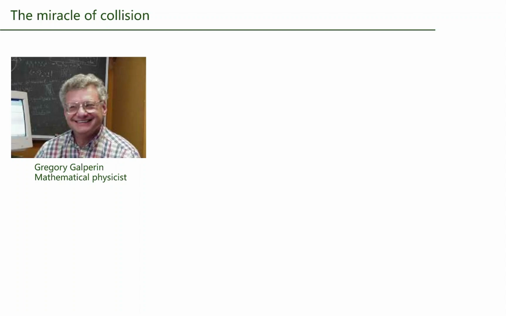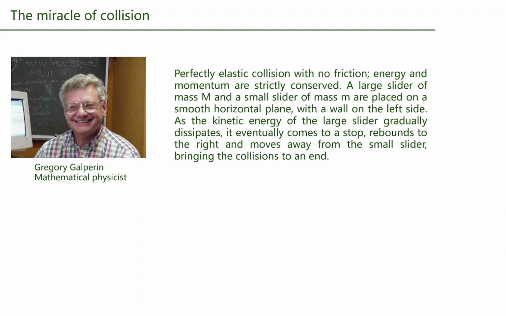In 2003, mathematical physicist Gregory Galperin published a research paper. Consider perfectly elastic collisions with no friction, where energy and momentum are strictly conserved. Place a large block of mass m and a small block of mass m on a frictionless flat surface, with a wall on the left side. As the kinetic energy of the large block gradually dissipates, it eventually stops and rebounds to the right, moving away from the small block. The collisions then come to an end.